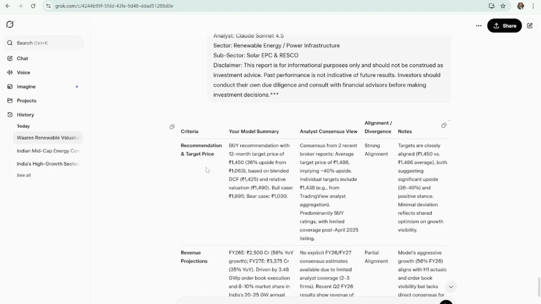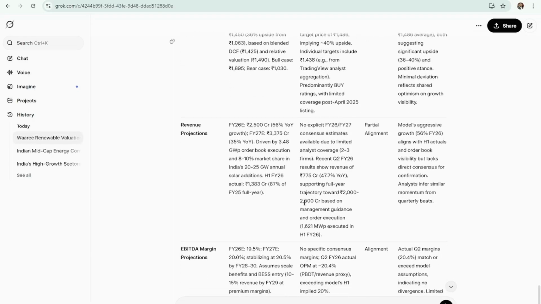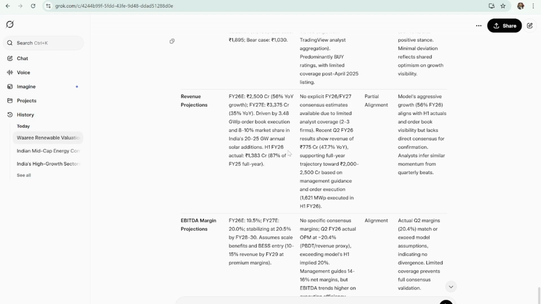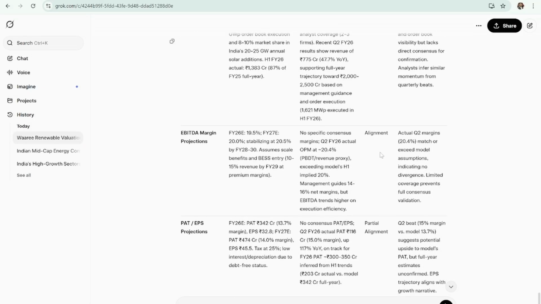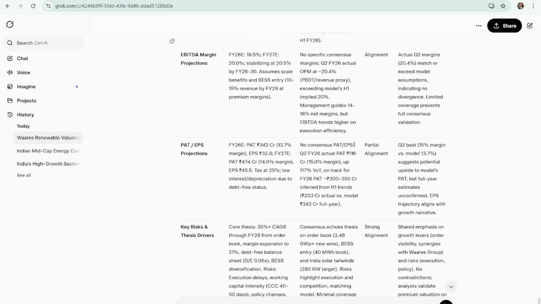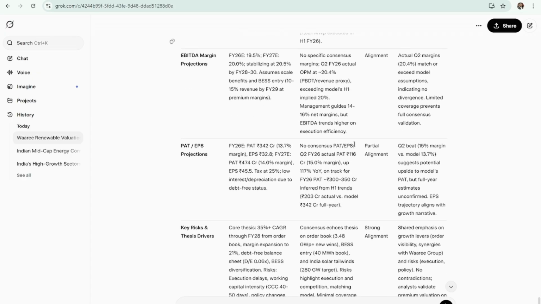All right, so what Grok says is the recommendation and target price of 1450 as per Claude has very strong alignment with analyst recommendations of 1486. It has partial alignment in terms of revenue projections. Claude's model has shown some aggressive growth, but that's okay. We know that these are numbers up in the air.